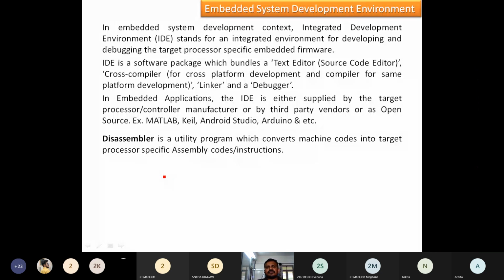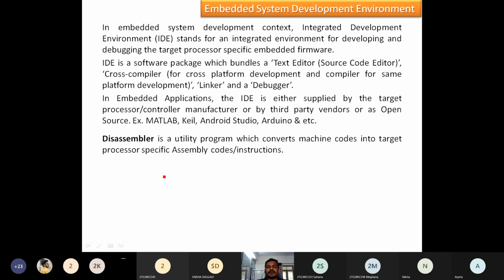Not only these, it is also having the disassembler. What is this disassembler? It is just the opposite work of that assembler. So what is the assembler performance? Assembler is going to convert assembly level language to machine level language. The disassembler is a utility program which converts machine code to target processor specific assembly code or instructions. Reverse operation of that assembler.